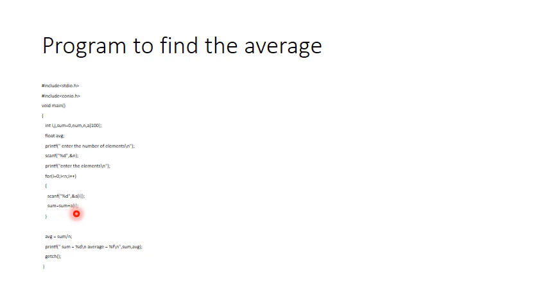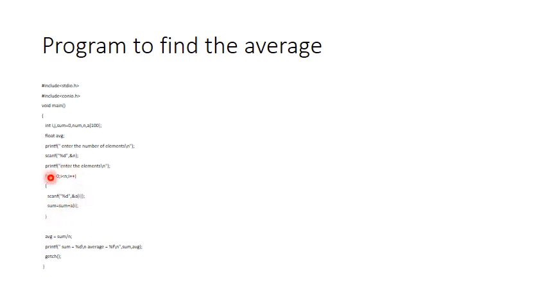Let us take the very first iteration. The value of I is equal to 0, and I am storing the element which I have entered first from the keyboard in the place called a of 0. Let us take the element in a of 0 is 100. Therefore, what will be the value of this sum? Sum is equal to 0 plus 100. Therefore, the new value of sum will be 100.